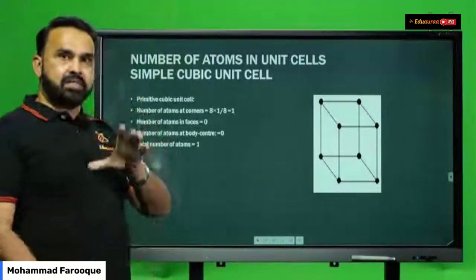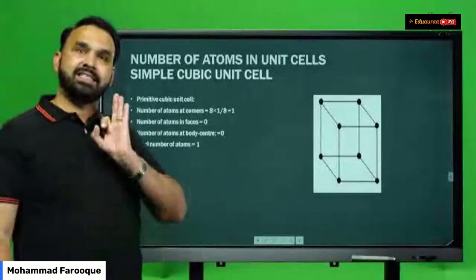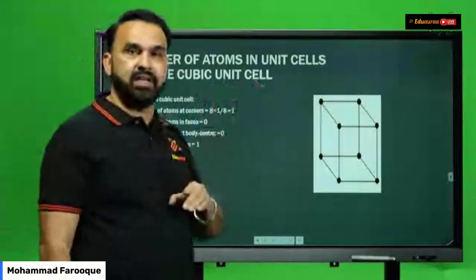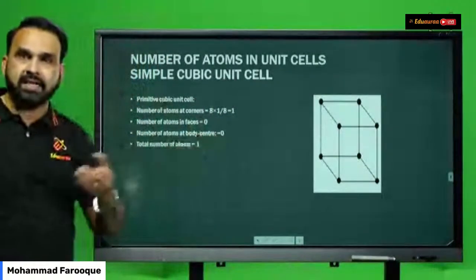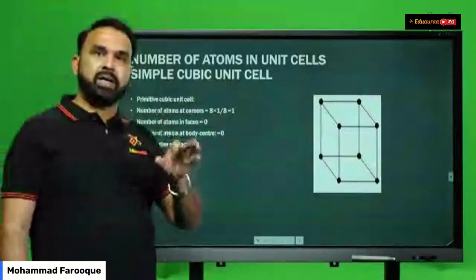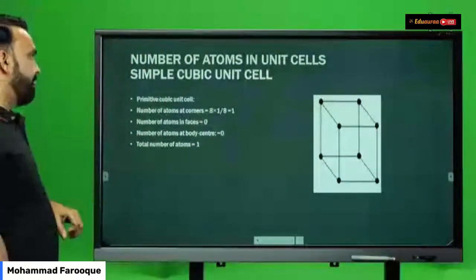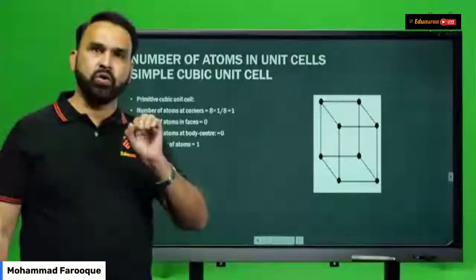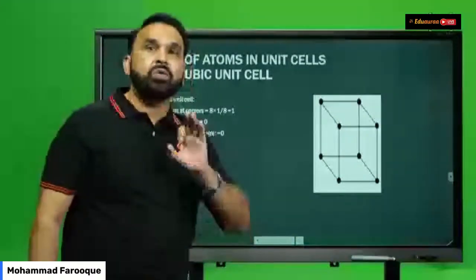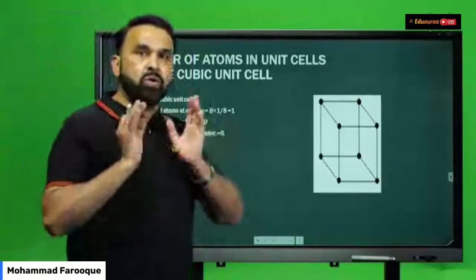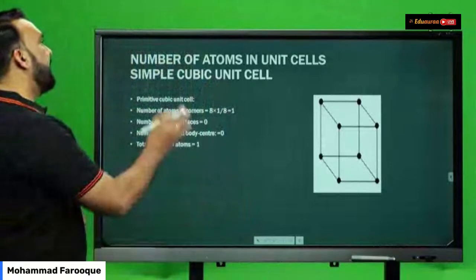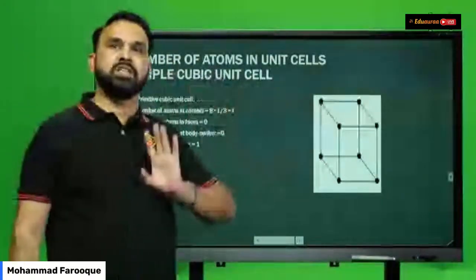In that crystal system, there are how many Bravais lattices? 3. Which were the 3? I just explained the 3: simple cubic, body-centered, and face-centered cubic unit cell. Now students, for these 3 Bravais lattices or 3 unit cells under the cubic crystal system, you should know, from the objective point of view, the total number of atoms present in each unit cell.